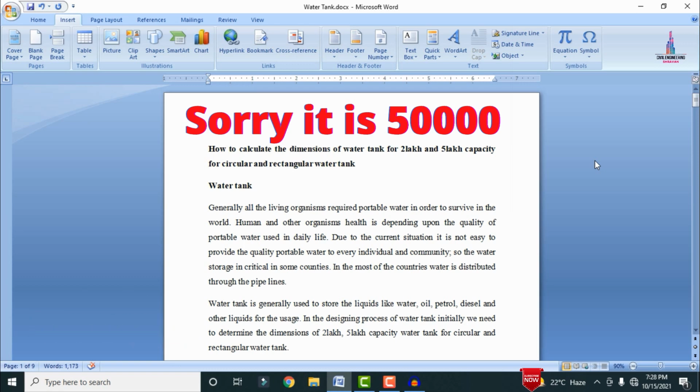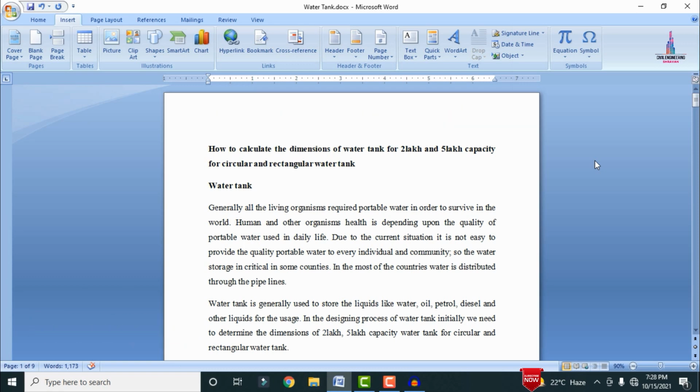So that we can get approximately 500,000. If you want to make that water tank 5 lakh capacity, then we have to assume the population is 5,000 people. So 5,000 multiplied by 100 gives the value 5 lakh. In this video I will explain how to calculate the dimensions of a water tank using a rectangular water tank shape as well as a circular water tank shape, assuming 2 lakh capacity as well as 5 lakh capacity.